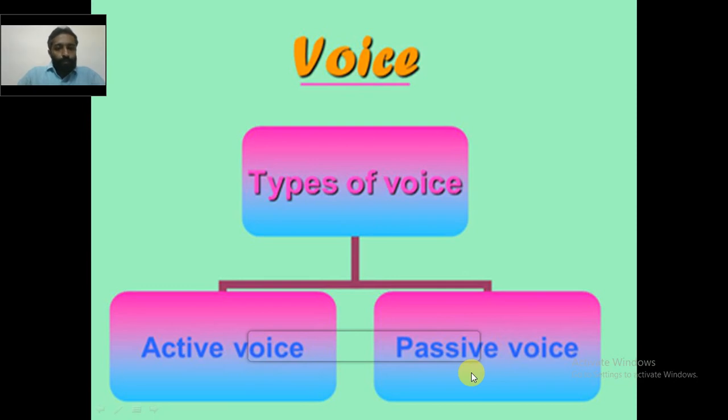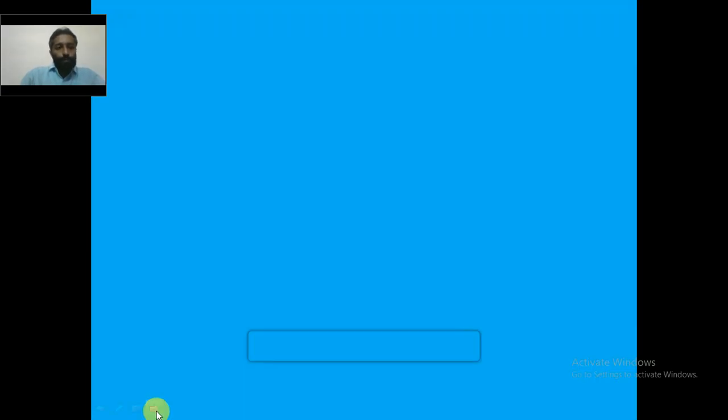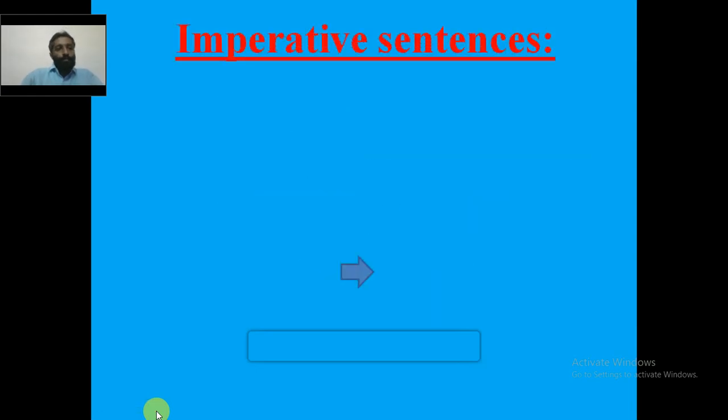In the previous class, we had dealt with the interrogative sentences, how they can be converted from active into passive voice. And in today's class, we are going to deal with the imperative sentences, how the imperative sentences can be converted from active into passive voice. I hope so far you are clear with the English language class that I have taken on active and passive voice. So we move on to the next topic, how the imperative sentences can be converted from active into passive voice.